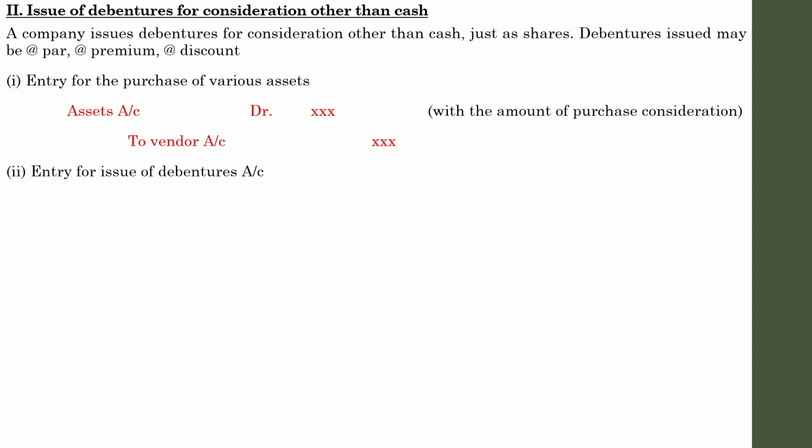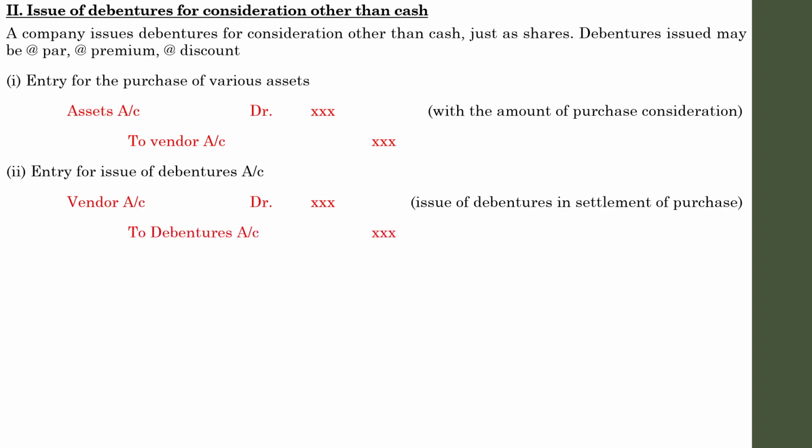After that, the entry for the issue of debentures. For that, the entry will be vendor account debit, here the issue of debentures in settlement of purchase, to debentures account. You may think that you can write both entries as a single entry, but from a company's point of view, you need to show it as two different entries, because here we are offering or issuing debentures instead of cash, so we can't show it in a single entry.